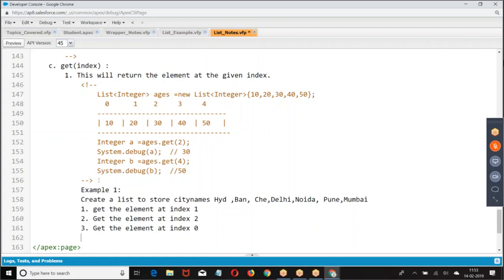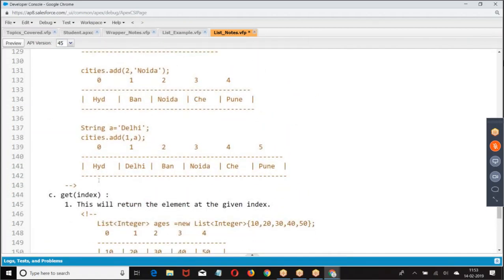Excuse me, sir. Can you show me the previous example once? I have a question. When we are passing these strings, Hyderabad, Bangalore, and Chennai, you are giving Pune separately.